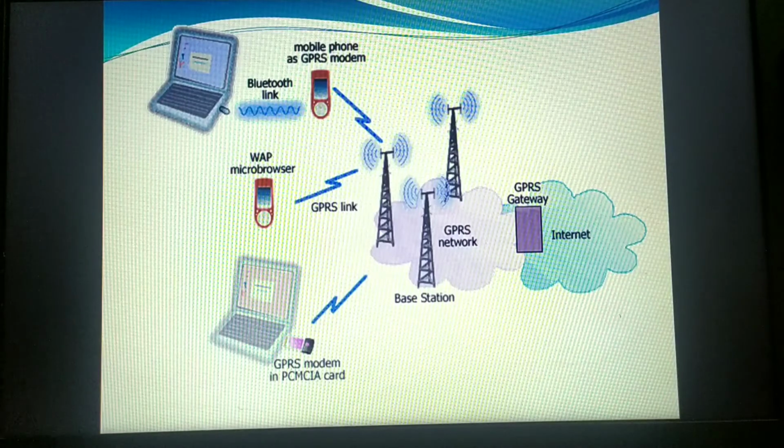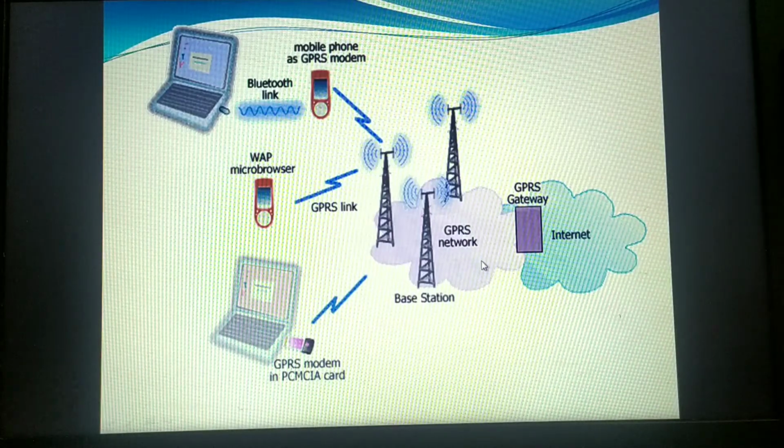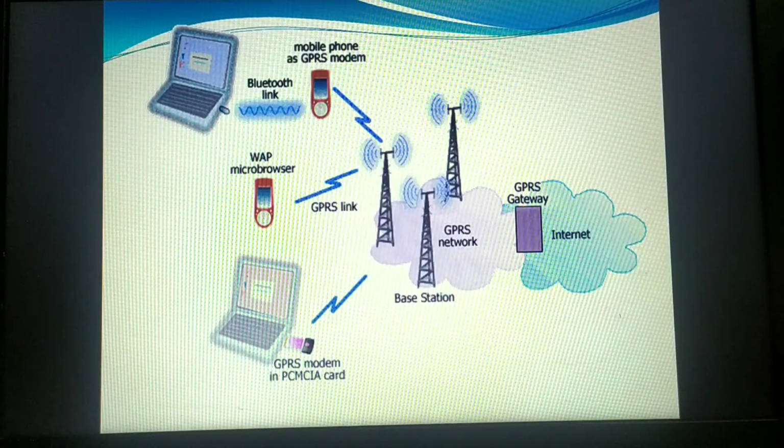Now this GPRS actually comes under the GSM network only. We are using GSM handsets, and within that we are using the GPRS link to connect to the internet because of its speed, 56 kilobits per second to 114 kilobits per second.